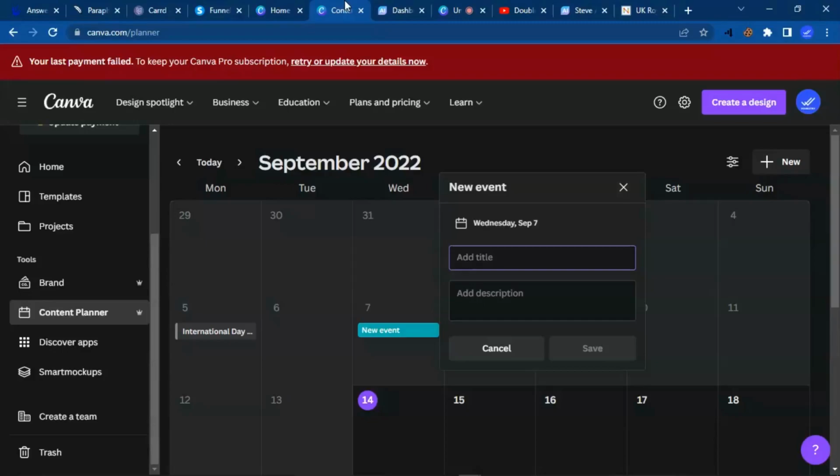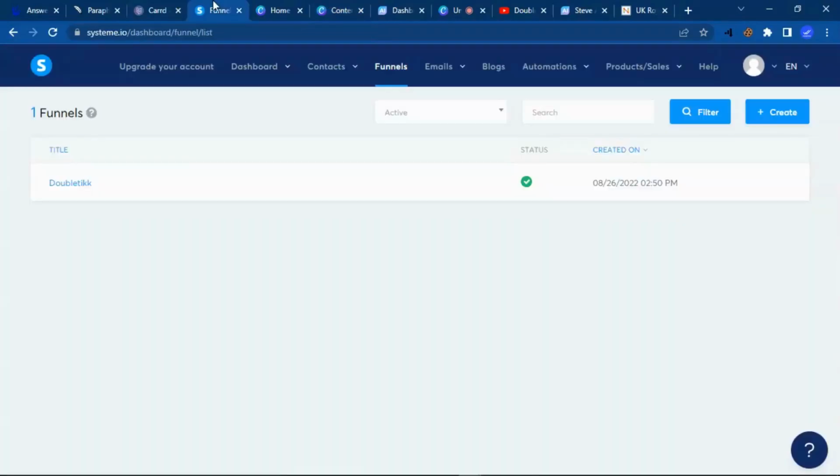So the next website which I'm going to be showing you here is for those who are doing affiliate, WhatsApp, or any form of marketing. This tool is going to change your business. So let's go to system.io. I'm going to leave a link in the description to all these websites that are completely free.